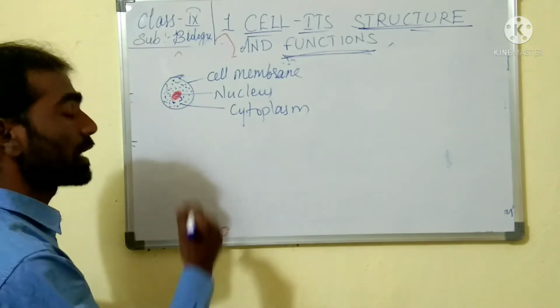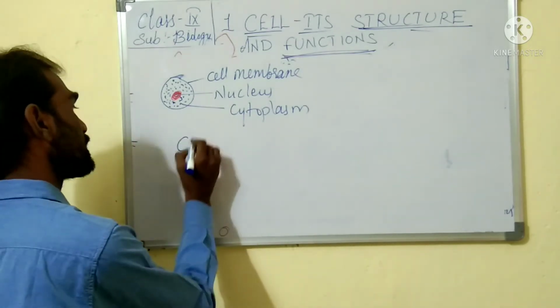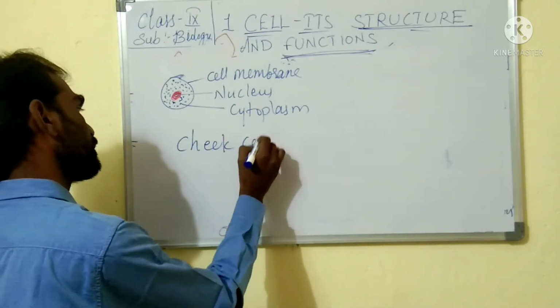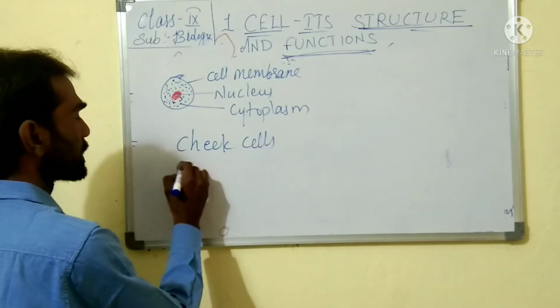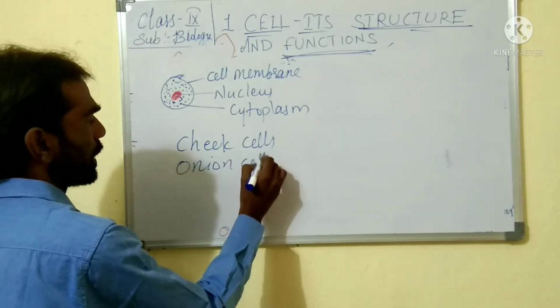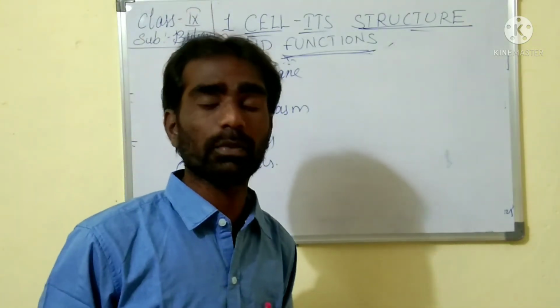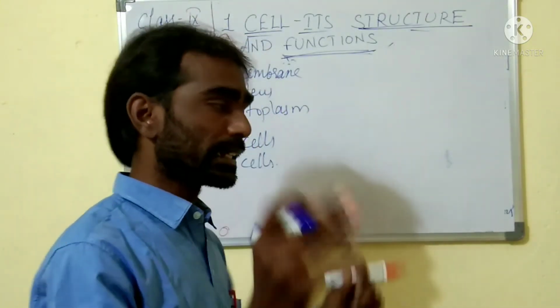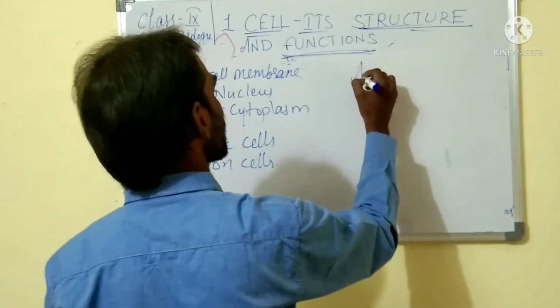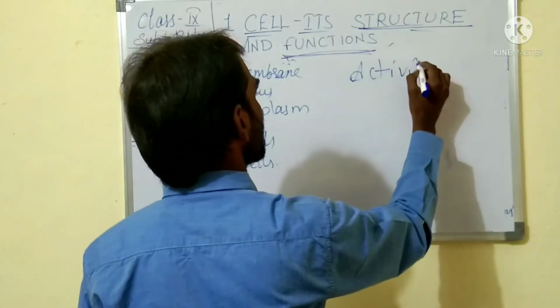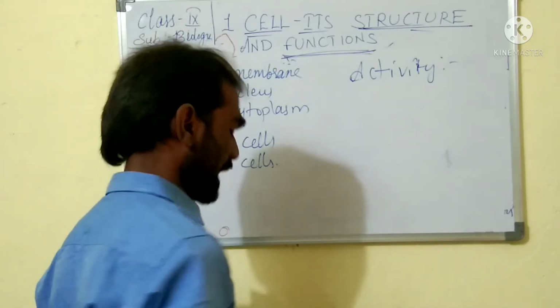To observe the cell, you did an experiment on cheek cells as well as onion cells, taking off the peel and so on. So before learning the cell and its structure, let us do one activity or experiment. What is that activity?